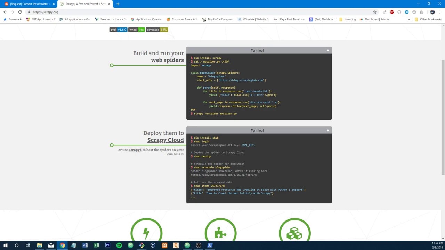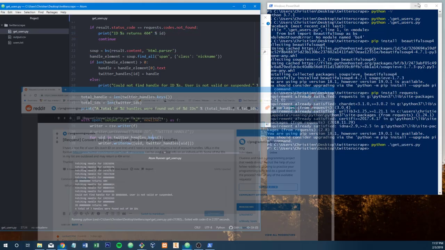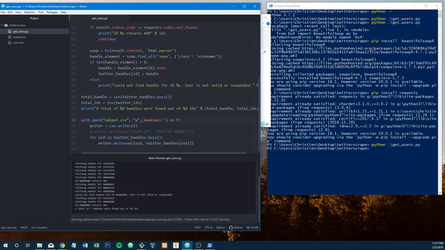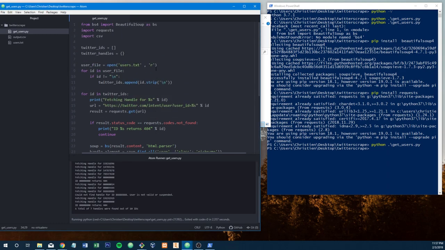Actually seems like a really good solution, because let's see. Hey, you could just specify your URL, and then you would just go through and get whatever you need. Wow, that'd be nice. Well, I guess we did it a little bit the hard way. It doesn't really matter. I mean, this is a way to do it. There's a thousand ways to solve any of these problems. But that's pretty much it for this stream.